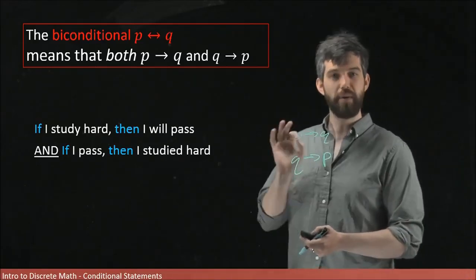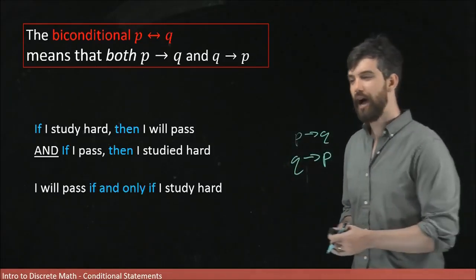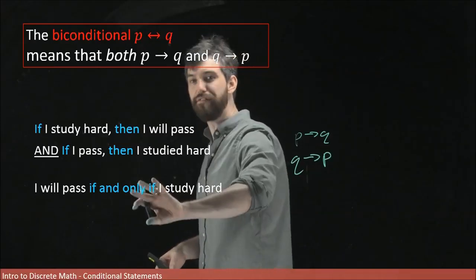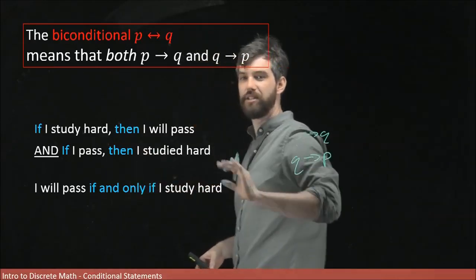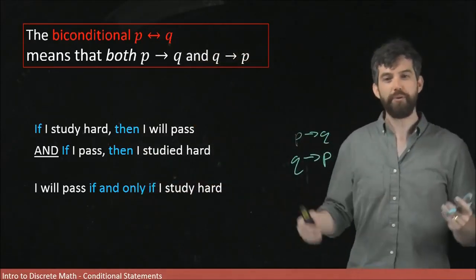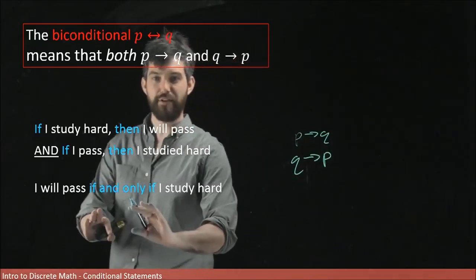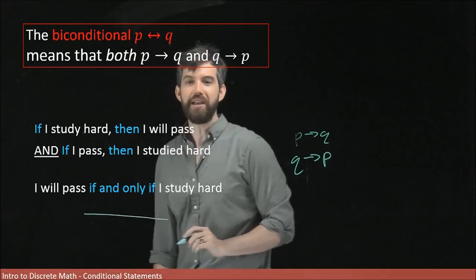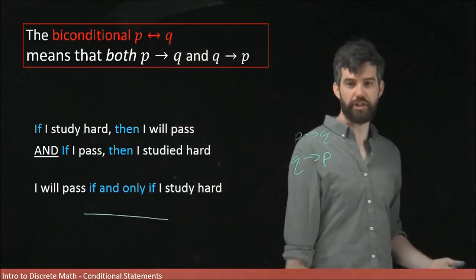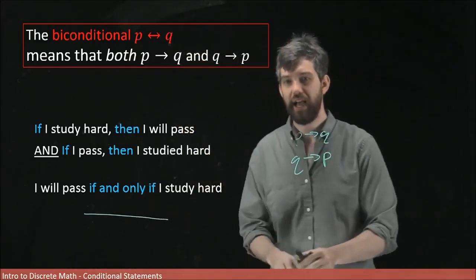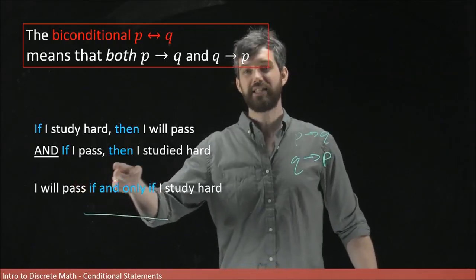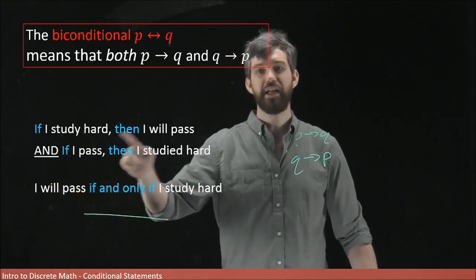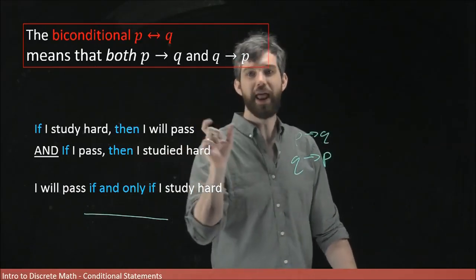and I can combine them in a kind of nice way. Look at my phraseology here. I say, I will pass, and I use this funny phrase, if and only if I study hard. So whenever we say this sort of if and only if thing here, this is a way of saying that both directions are going to be true. It's a way of saying, if I study hard, then I will pass, and if I passed, then I studied hard. That's what I have here.